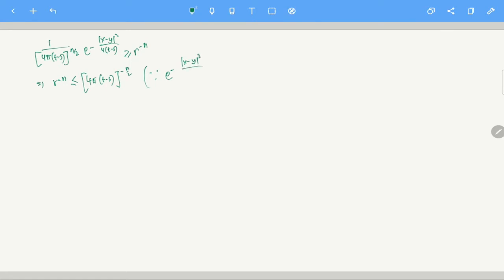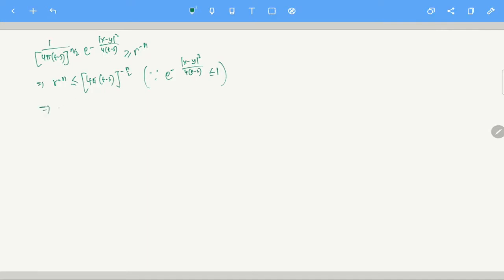Sorry about the noise. So this is t minus s. This is always less than or equal to 1. For x equal to y, it takes the value 1. So the maximum value of this is 1, so I can bound the whole thing by 1. So r to the power minus n is bounded by 1. Okay, so it is there.